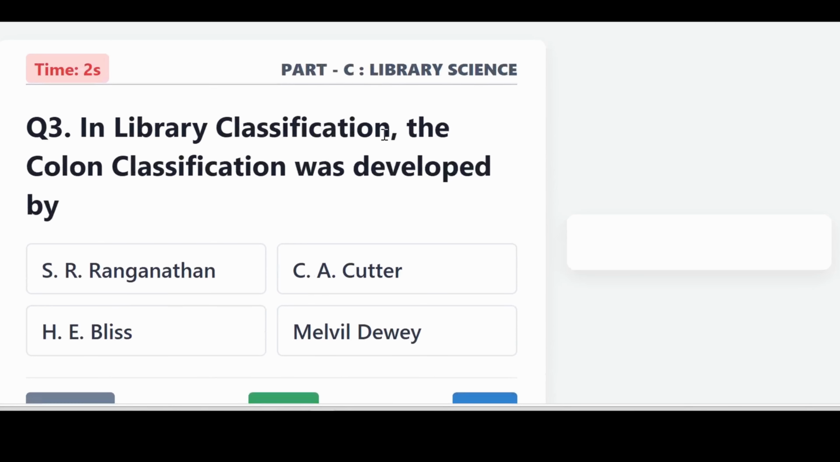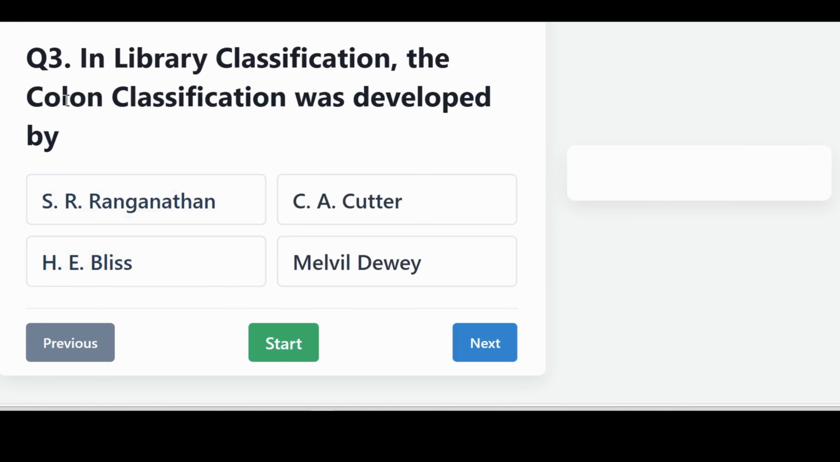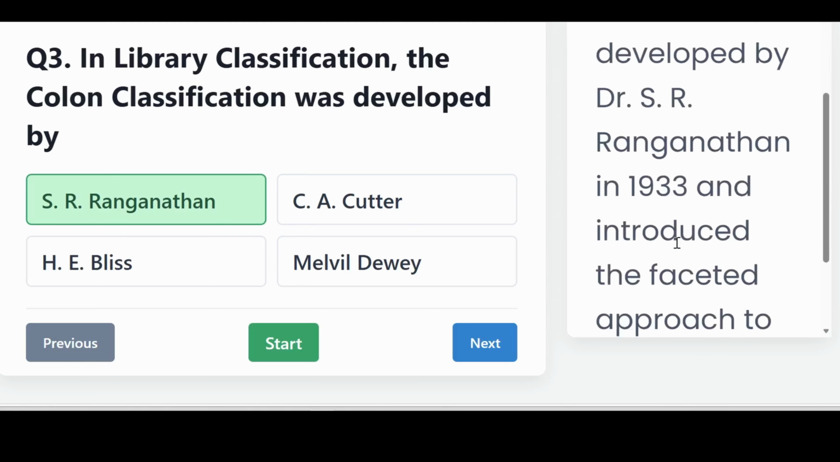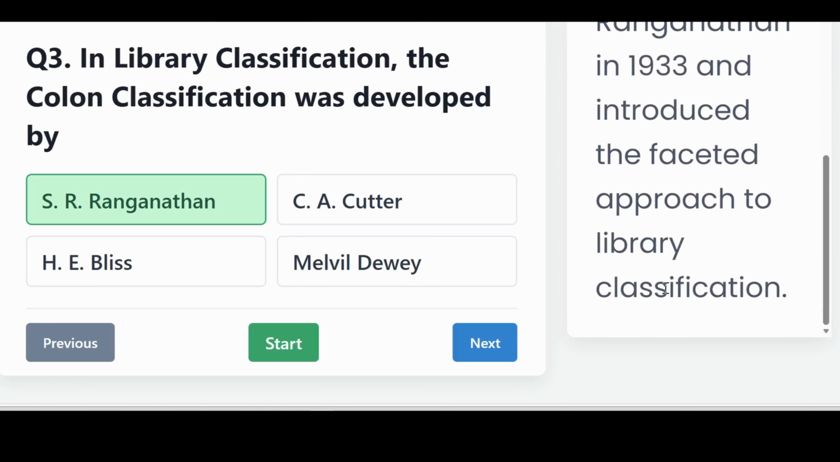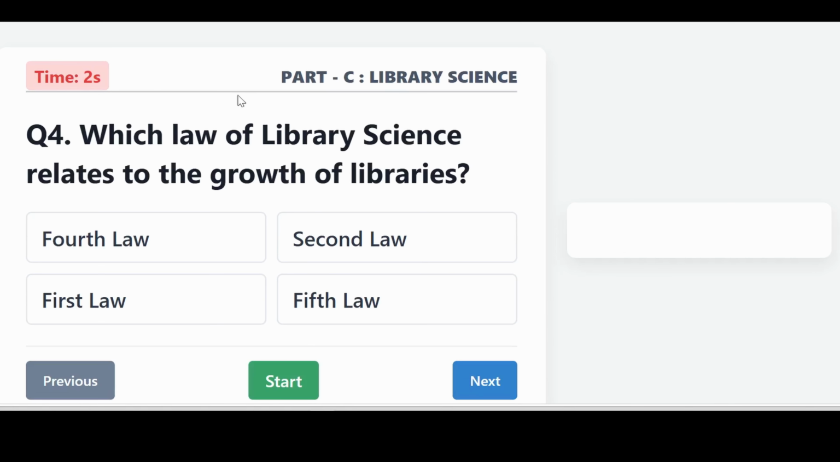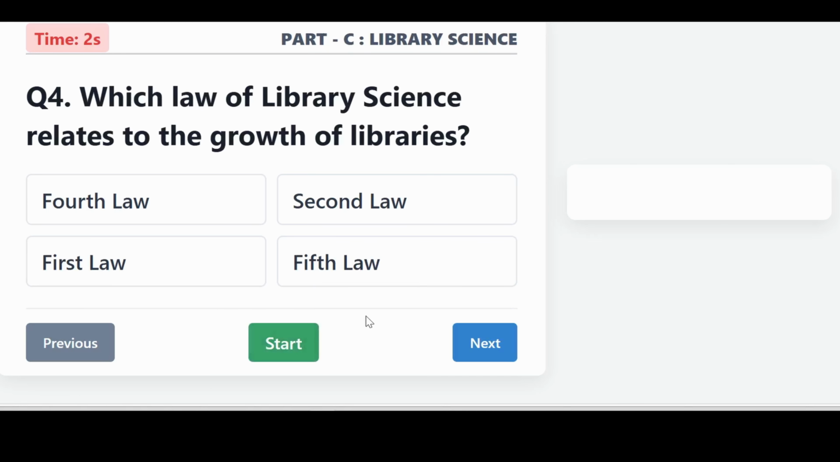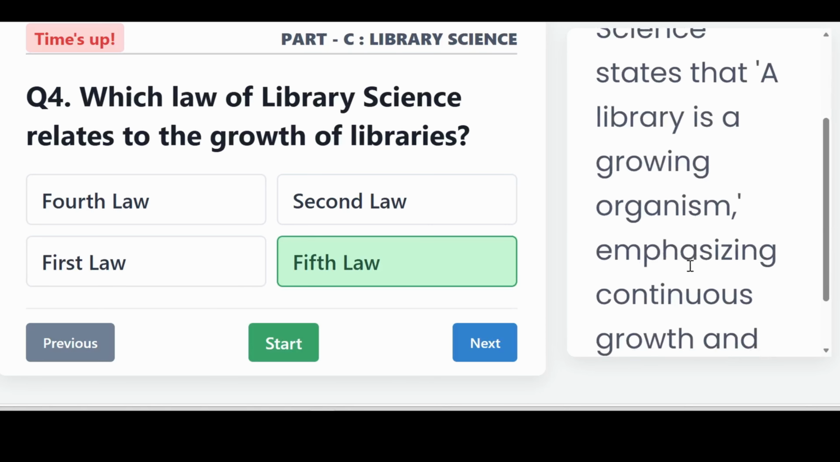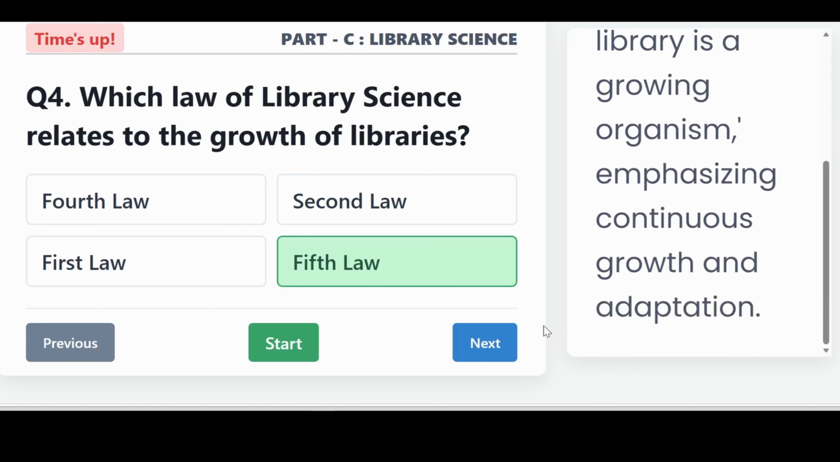In library classification, the colon classification was developed by? It is S.R. Ranganathan. Colon classification was developed by Dr. S.R. Ranganathan in 1933 and introduced the faceted approach to library classification. Which law of library science relates to the growth of libraries? It is the fifth law. The fifth law of library science states that a library is a growing organism, emphasizing continuous growth and adaptation.